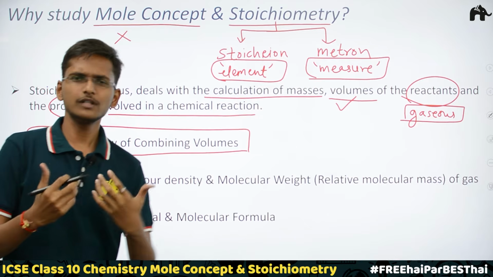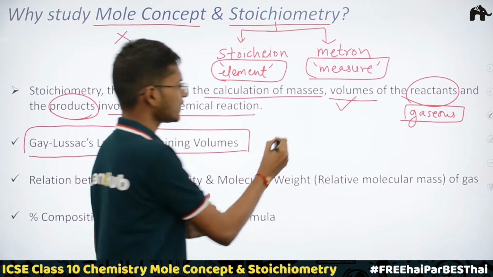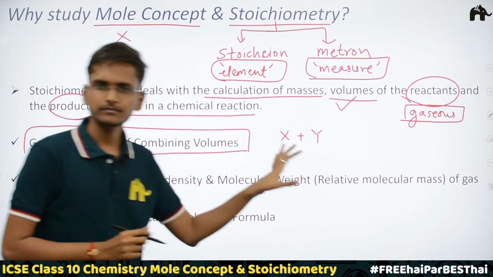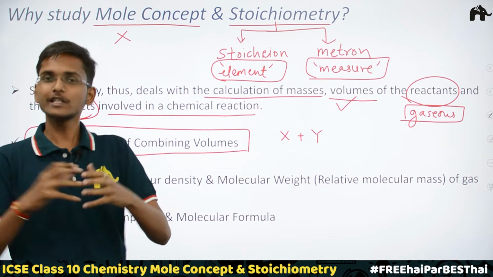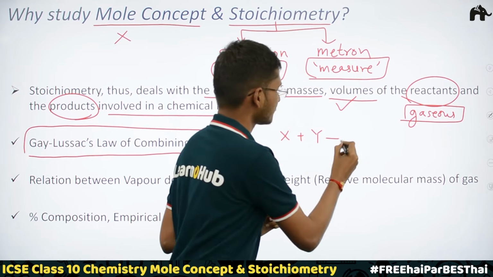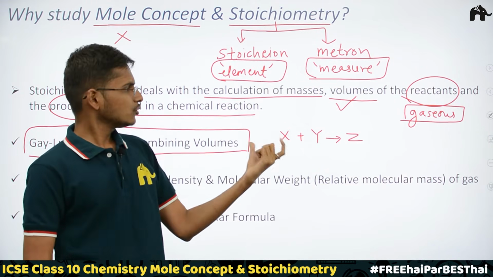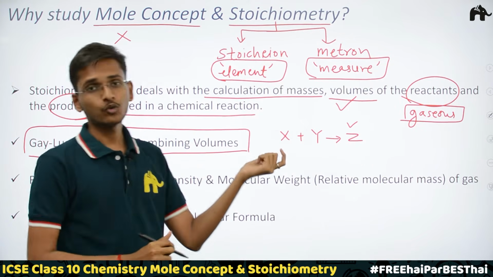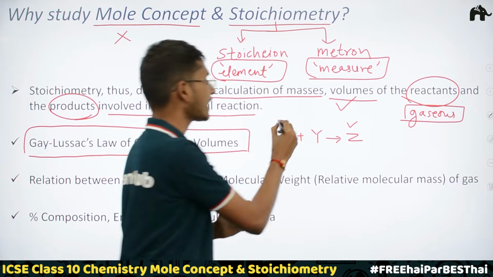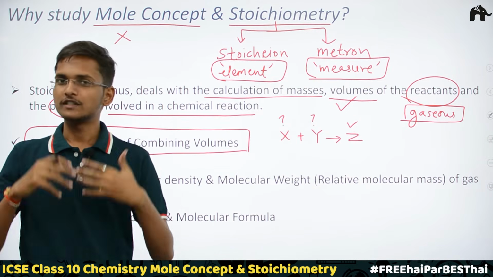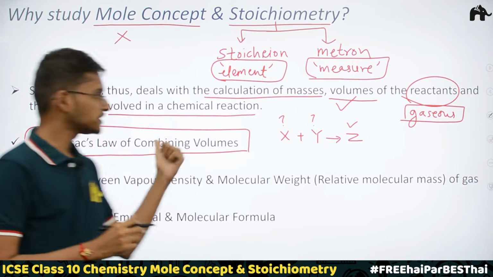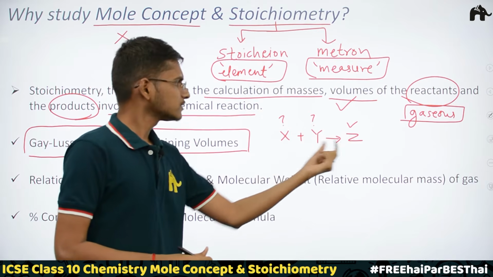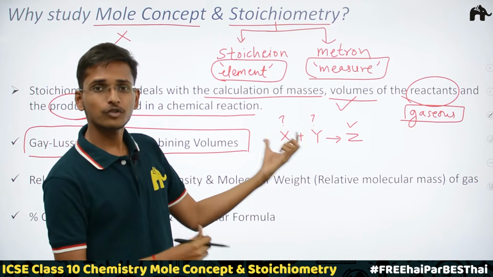To make you understand the importance, suppose I am having an X gas, I am mixing this with the Y gas, or I am asking both of them to react, and I am getting a Z gas. Now suppose I know how much Z gas is getting formed, but I don't know how much X and Y gases are reacting. This problem we can deal with if we study this law. It's interesting, right? Just by knowing the volume of our product, we can find out the volumes of the reactants.